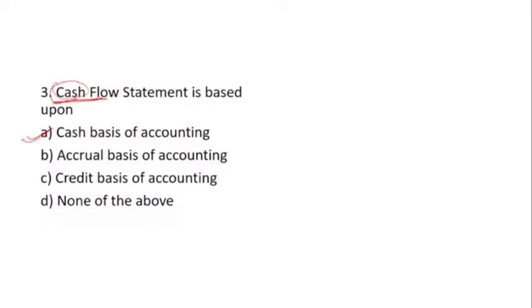Now what is accrual basis? Accrual basis accounting is for your fund flow, your balance sheet, your profit and loss account, your trading account. These all are exceptions to your cash flow statement.